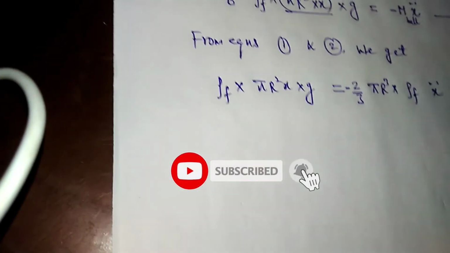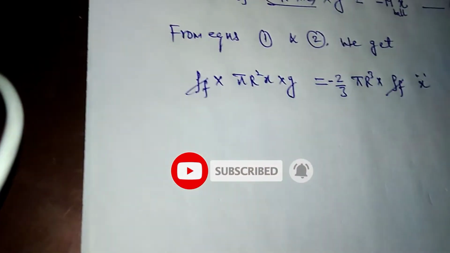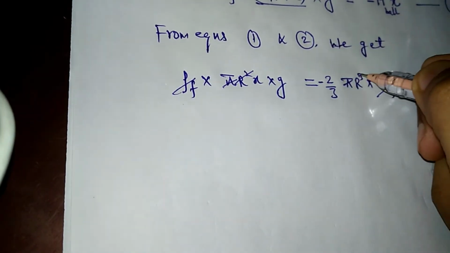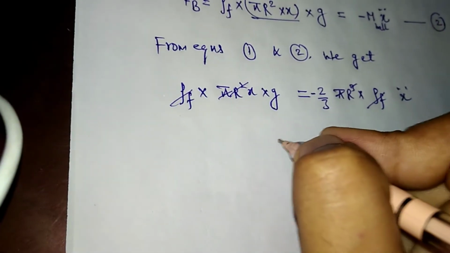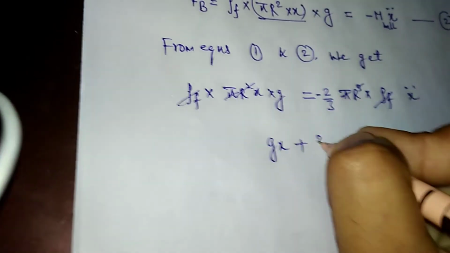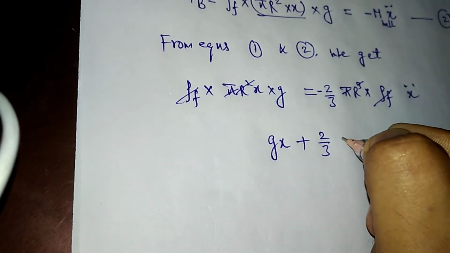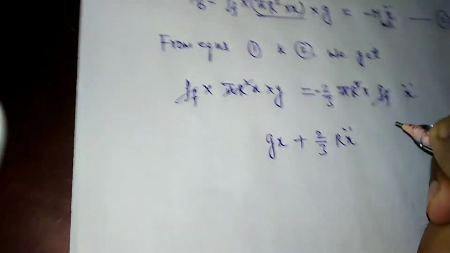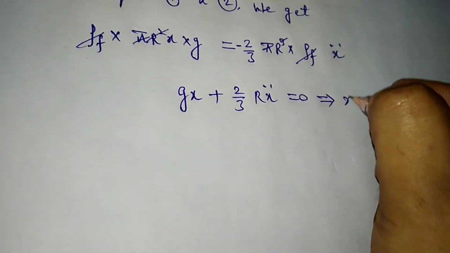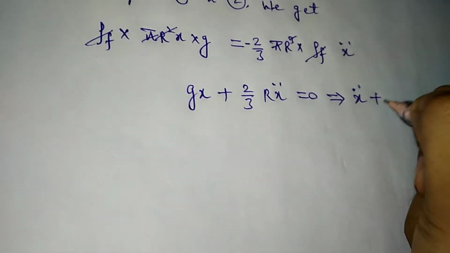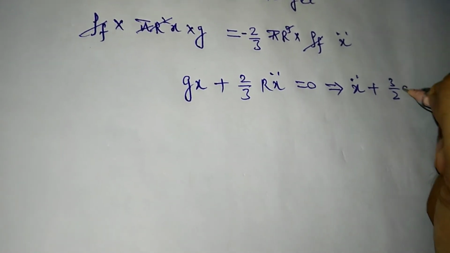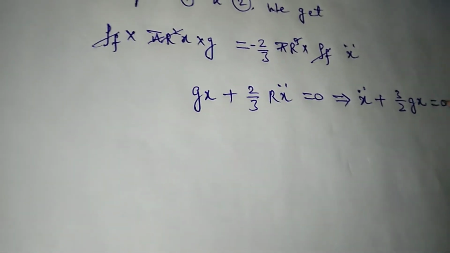Okay, now rho f will be cancelled out, pi will be cancelled out, r square will be cancelled out. So the remaining equation is g into x plus 2 by 3 r x double dot is equal to 0, or this will be x double dot plus 3 by 2 g into x is equal to 0.